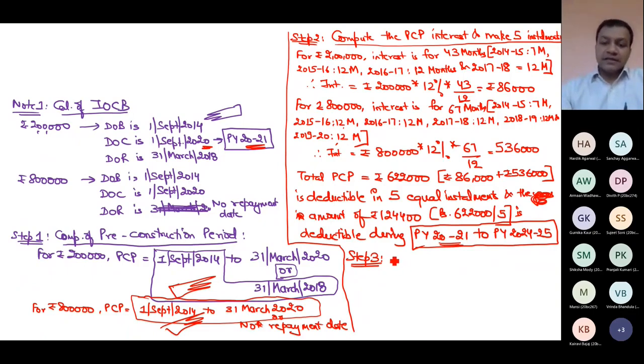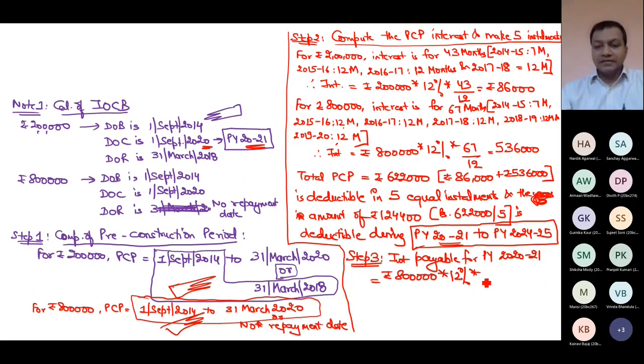Now what is the interest which is payable during current year? Because when the house is complete there is no such concept of pre-construction. So what is interest payable for the year 2021? What is total outstanding in 2021? Out of 10 lakh, 2 lakh has already been paid much earlier. So total outstanding is 8 lakh into 12% into complete year. So directly I will write 96,000.